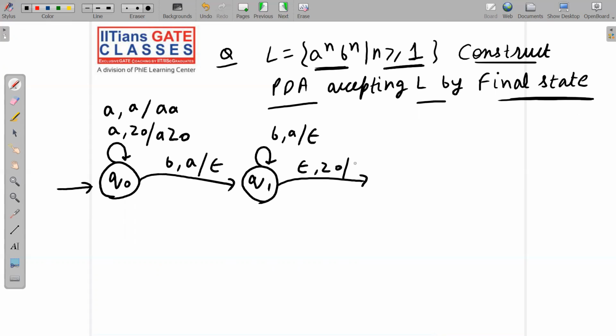Either you put Z0 or you put null. It hardly matters to me. Or let me put Z0 only. We will jump to state Q2 and we will make Q2 final. That's it. This is the basic meaning of acceptance by final state.